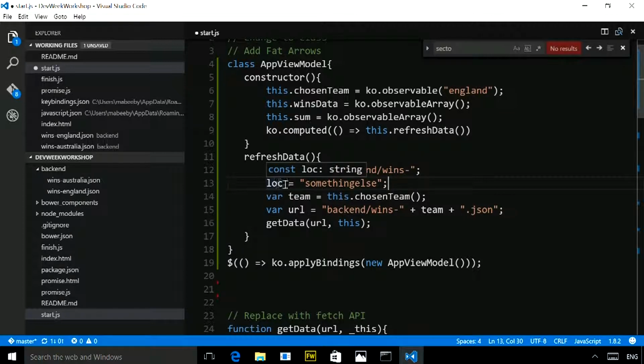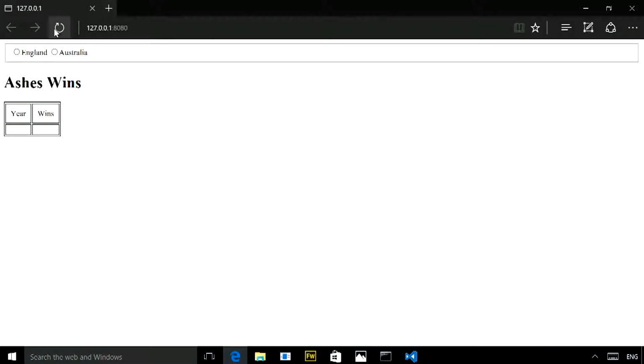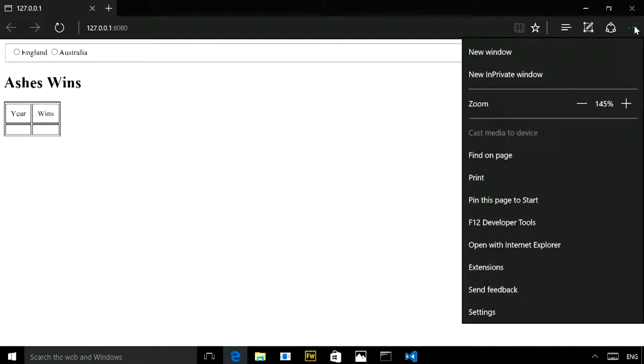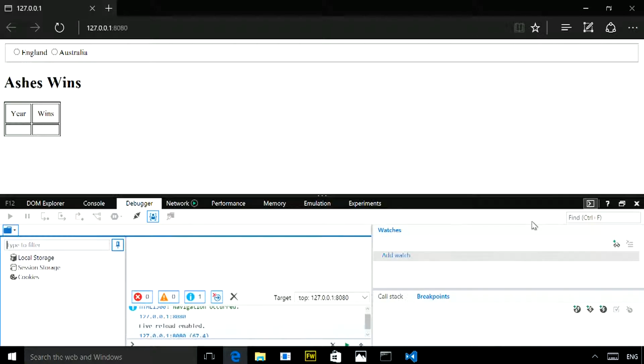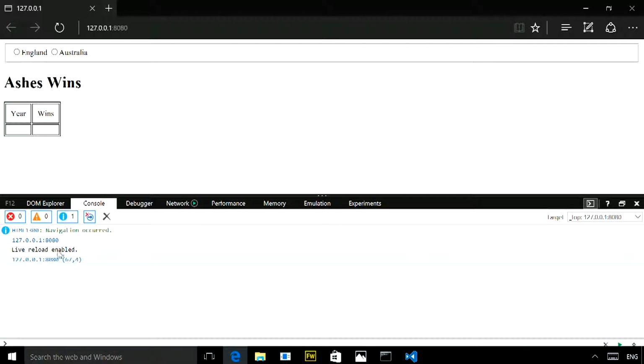But anyway, lock is... I can't change this constant. Now, I should see that in my editor. I don't know why it's not happening, but I am now failing. My application's failing because if I go to the dev tools and look inside the console, we'll see: assignment to const. Okay. Can't assign to that const.